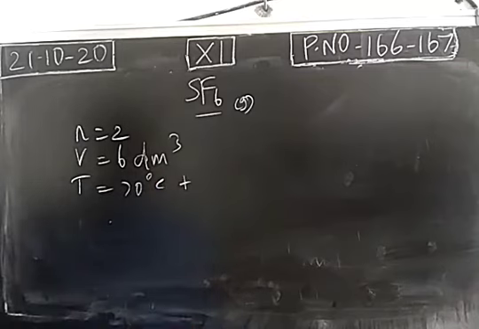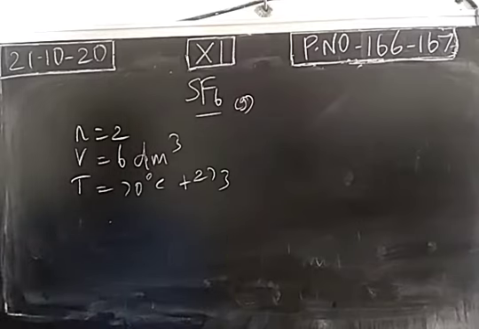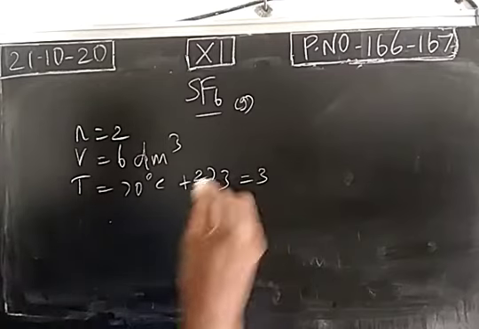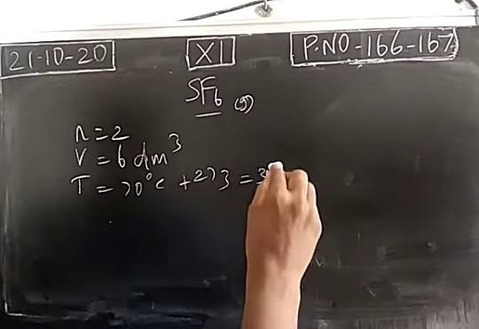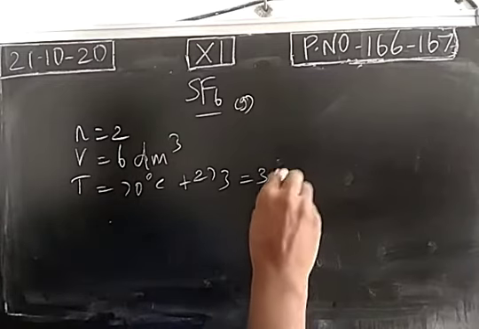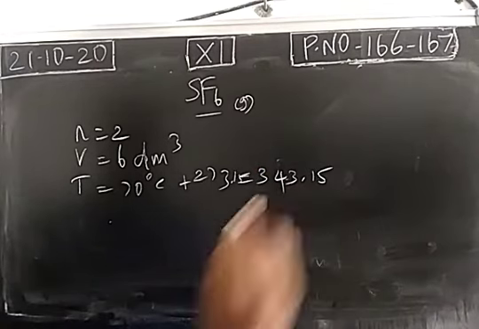In terms of Kelvin, to convert Celsius into Kelvin, we have to add 273.15. So approximately 273 plus 70, so 343 Kelvin.